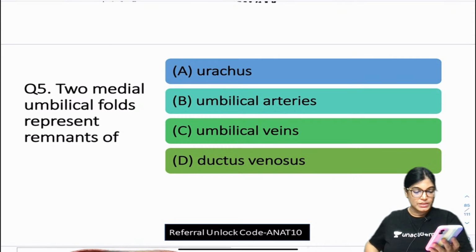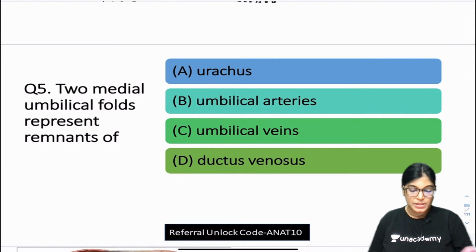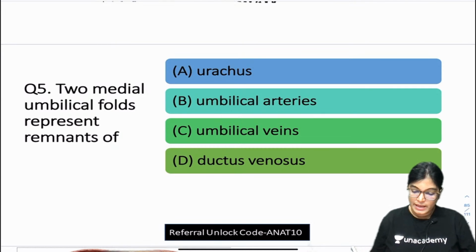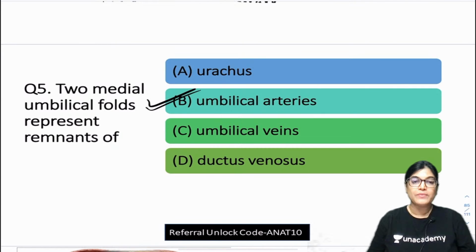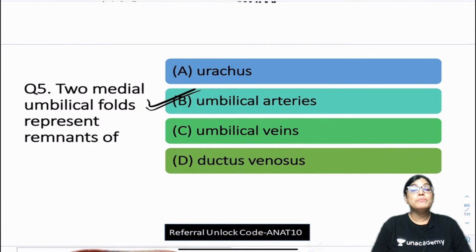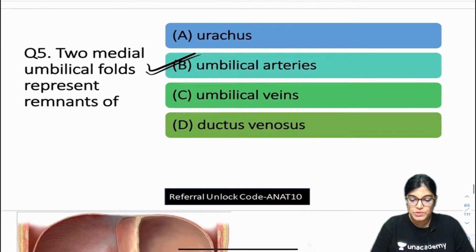So, I would come with the explanation. Yes, arteries, deoxygenated blood is telling arteries. The correct answer here is umbilical arteries. So those who have given B are absolutely right. Medial umbilical fold represents umbilical arteries. What does it contain? It contains remnants of umbilical arteries. So B option is correct.